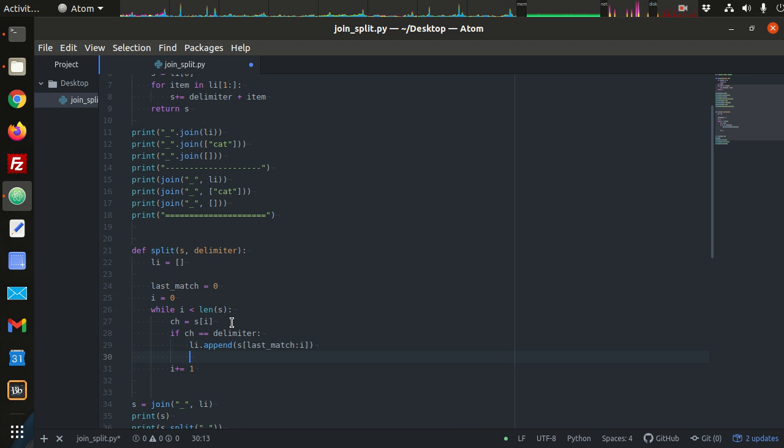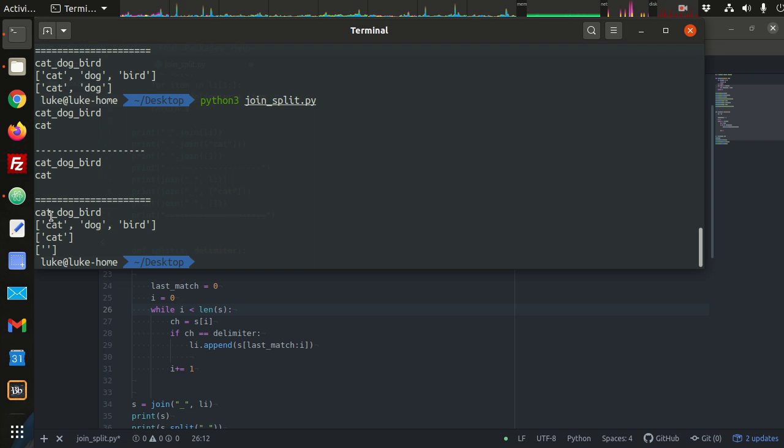And then here we need to update last match. So the last match, I, right, if we look back here, I is 3. Now we don't want to include the delimiter in our next token of the string, right? So we don't want underscore dog to be in the next element of the string. We want just dog.